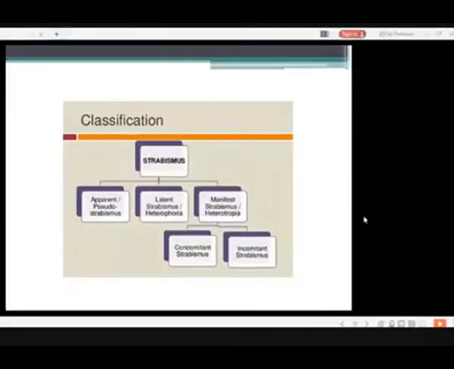Classification: the strabismus can be classified into pseudo strabismus. Though apparently you will see that strabismus is present, it is a pseudo, it's false. I'll tell you later on what are the conditions when you will find the pseudo strabismus. The other is latent strabismus or heterophorias.